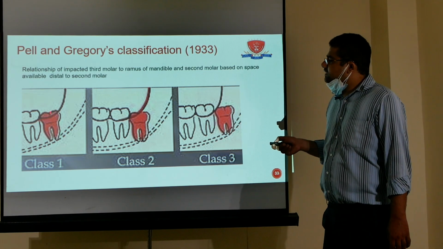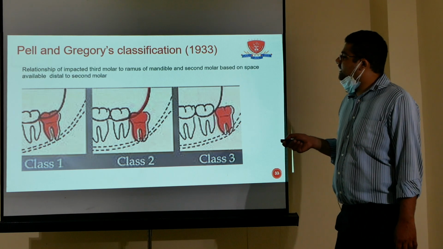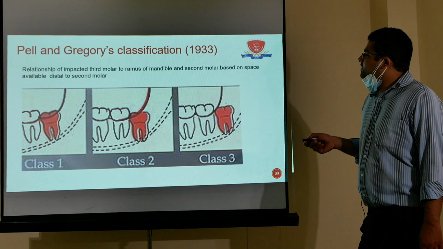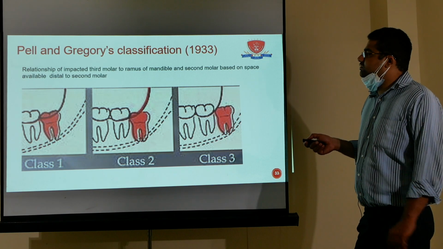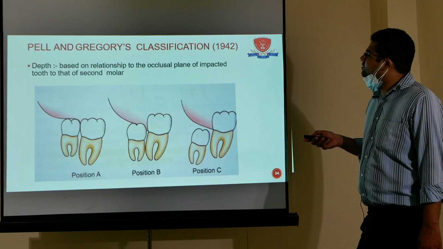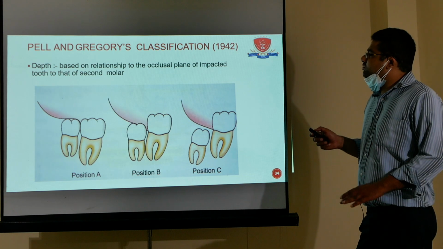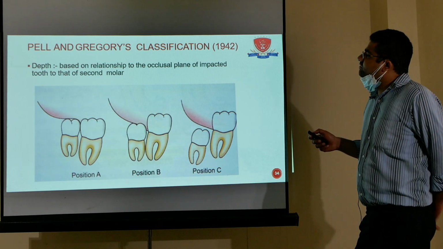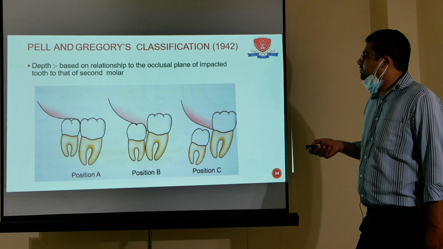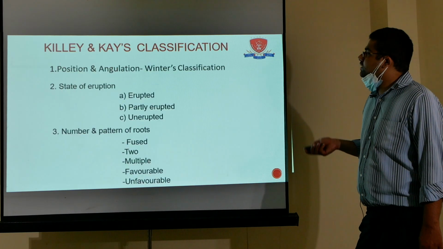You can see the level of the impacted tooth with the bone, the ramus of the mandible and the second molar, based on the space available distal to the second molar. Then the Pell and Gregory classification, position A, based on the occlusal plane of the impacted tooth relative to that of the second molar. Then positions A, B and C. C is very difficult to remove.